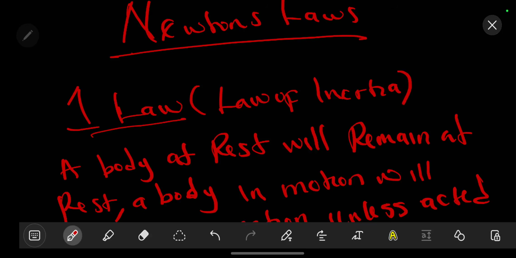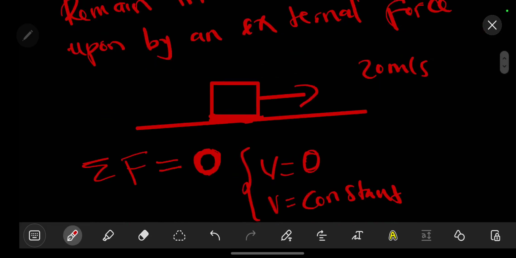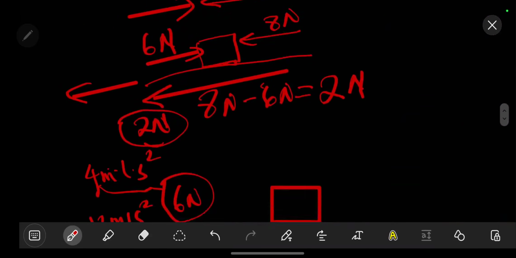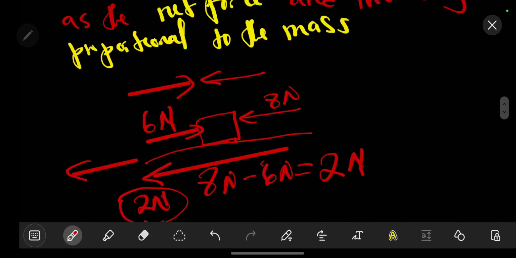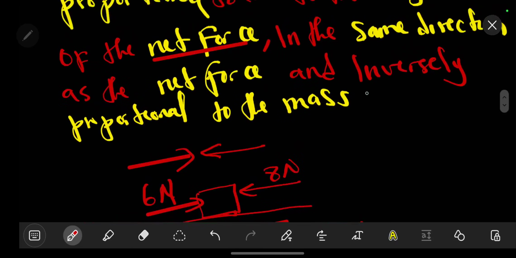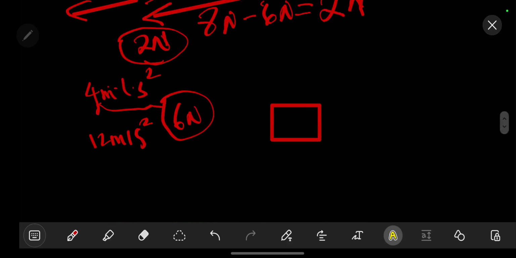Inertia is simply the tendency of an object to resist being moved, or rather to resist motion. So the bigger it is, the greater the inertia. It is inversely proportional, meaning if the mass is greater, the acceleration is less.